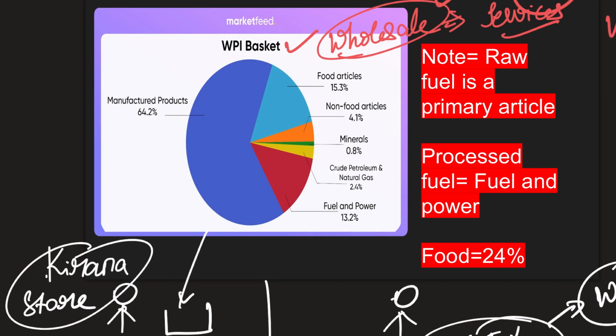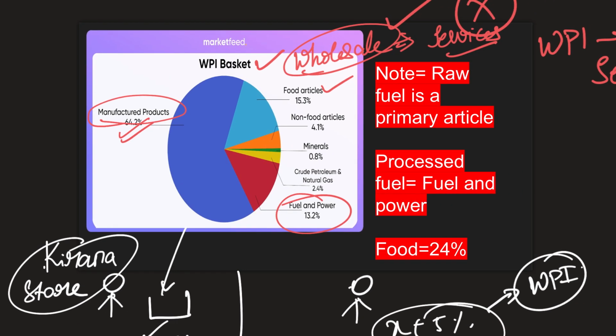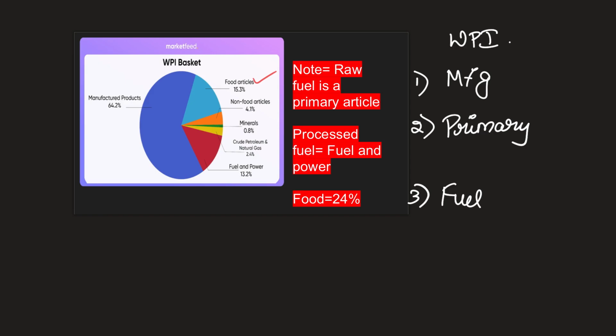Now take a look at this. Manufactured products constitute the highest percentage, 64.2%, and then you also have food articles and other items like fuel and power. Now, an important point to note here. When we're talking about the basket of goods with respect to the calculation of WPI, three categories can be found. Manufacturing items, which constitute 64.2%, the highest. And then you have primary items, which are categorized here. And then you have fuel and power.